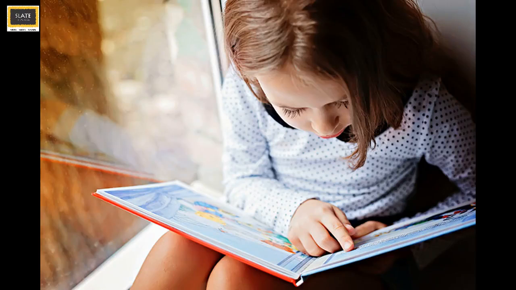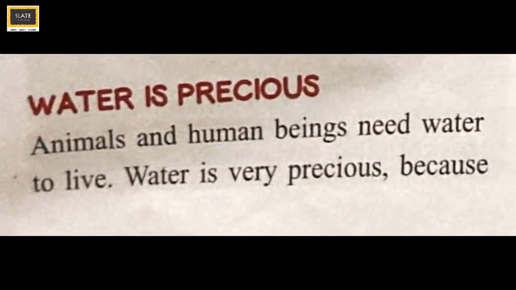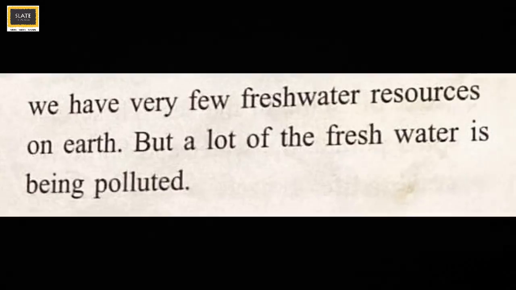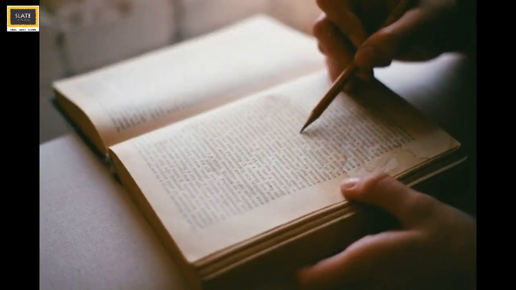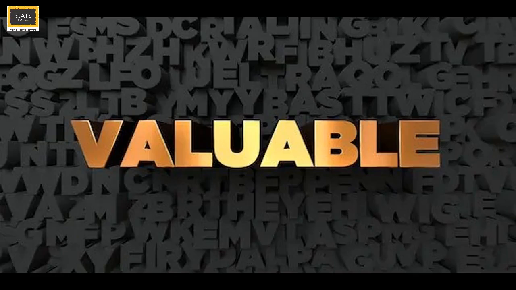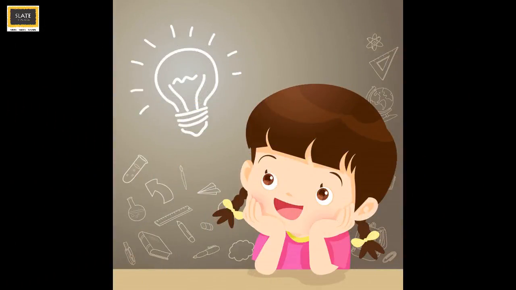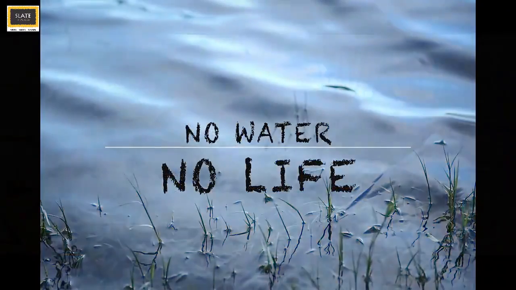Now let's read further from the textbook. Water is precious. Animals and human beings need water to live. Water is very precious because we have very few freshwater resources on earth. But a lot of the fresh water is being polluted. Slaters, underline the word precious. It means valuable. So Slaters, can you all tell me, why do we say that water is precious? Correct. We call it precious as we cannot live without it.